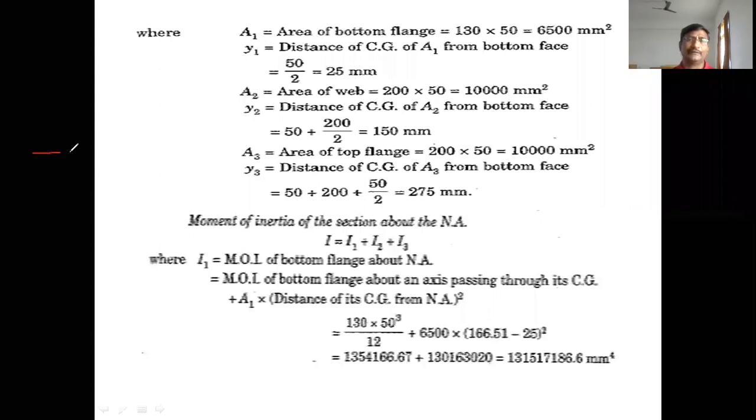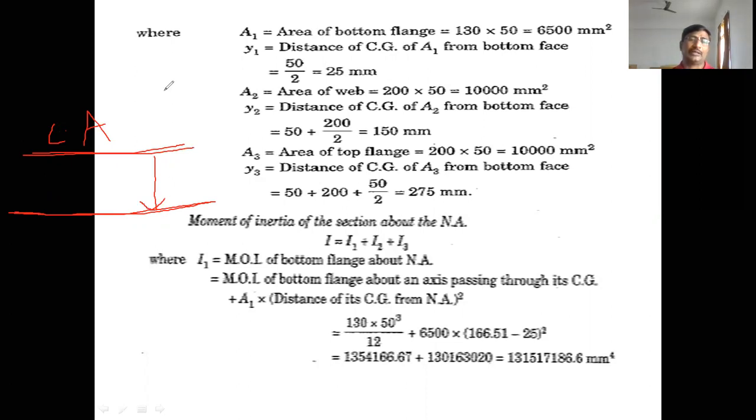If we know the moment of inertia about its CG, the centroidal axis, then we can shift this moment of inertia to another axis by using the parallel axis theorem.